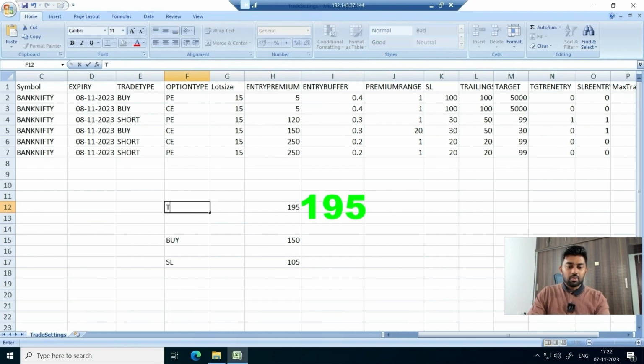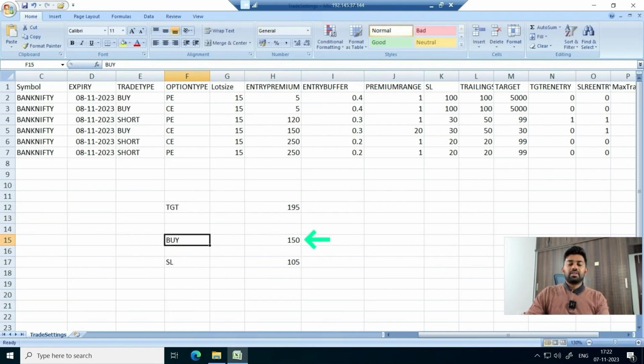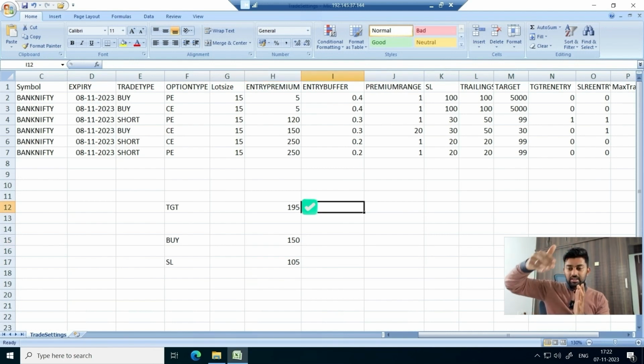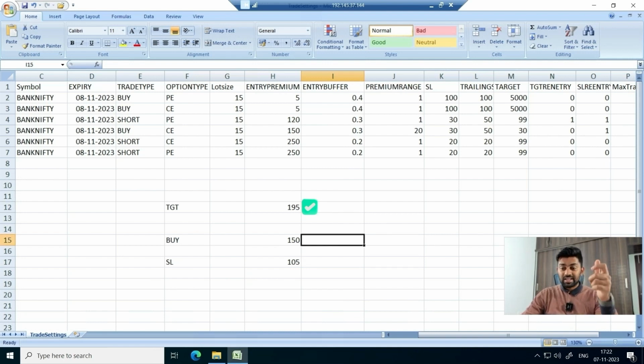So now if after the buy was triggered, the market goes in my favor and the target gets achieved, and the market is trying to come back to the original price of 150 after achieving the target, where should I re-enter? Should I re-enter exactly at 150 or at a better price?